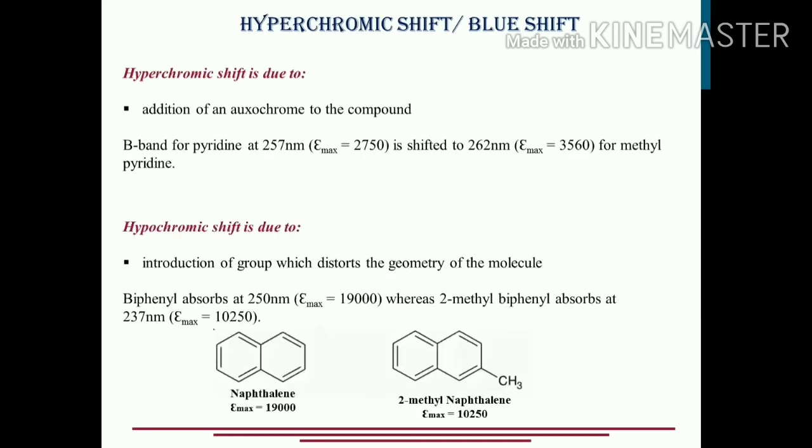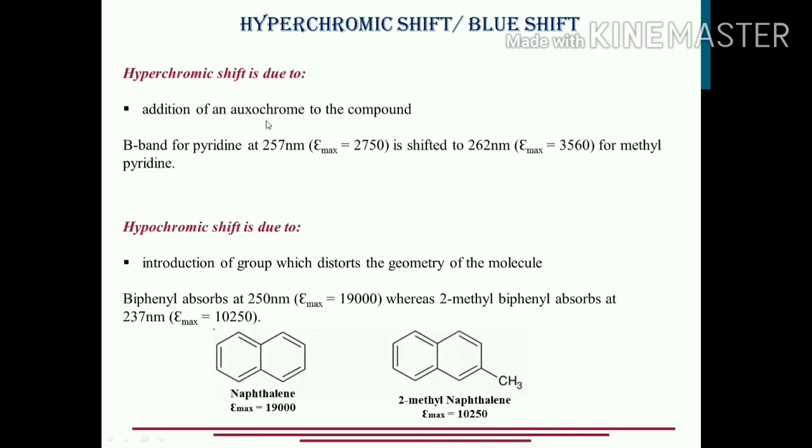Next is the hyperchromic shift, wherein the lambda max remains the same, and the same story is with the hypochromic shift also, wherein the lambda max is the same. But what is changing? The intensity is changing in both cases. In hyper, the intensity was increasing, meaning absorbance was increasing. In hypo, the intensity was decreasing, meaning absorbance was decreasing. Why do they occur?